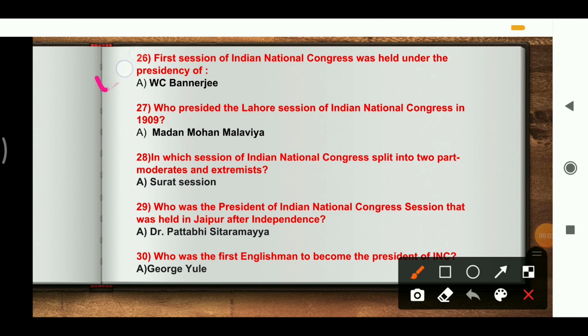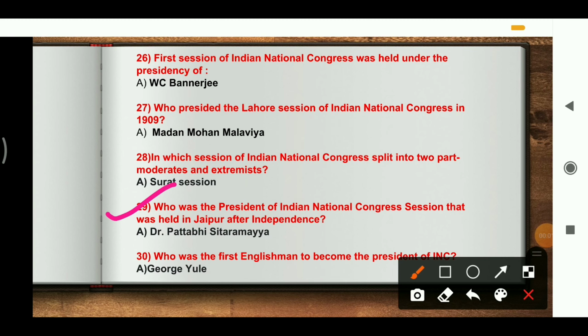And coming to the 26th question, the first session of the Indian National Congress was held under the presidency of W.C. Banerjee. The next one, who presided over the Lahore session of the Indian National Congress in 1909? The answer is Madan Mohan Malaviya. In which session did the Indian National Congress split into two parts, the moderates and the extremists? The answer is the Surat session.